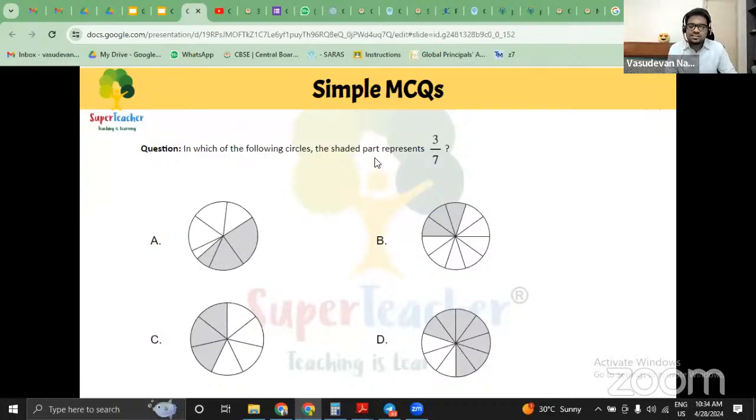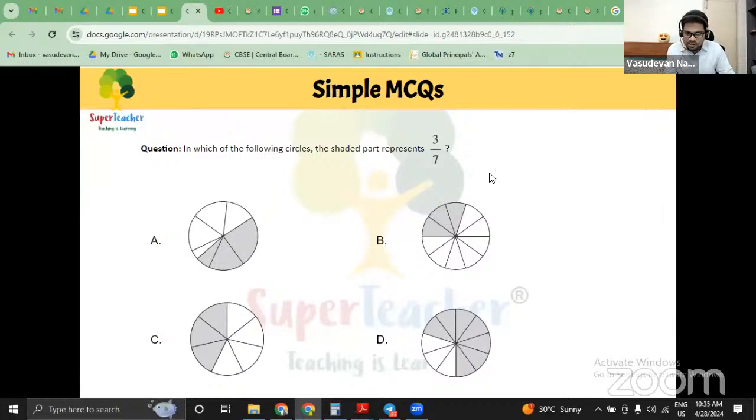In which of the following circles the shaded part represents 3/7? Can somebody please answer this? Yeah, we can use the elimination method to choose the correct option. Supriya ma'am, that's really an intelligent answer. Mostly for competitive exams, that's the suggestion given, right? But in competency-based assessment, it's a little different. I'll talk about the difference quite shortly, ma'am.